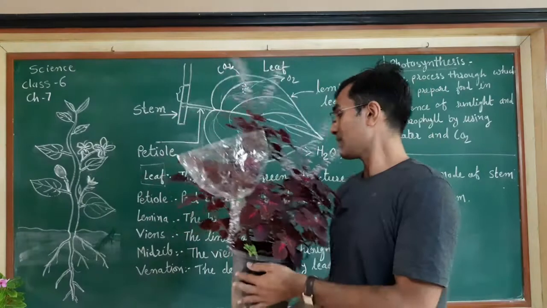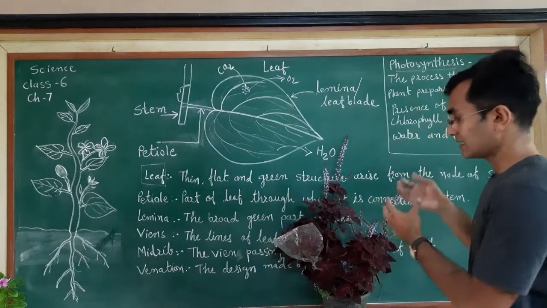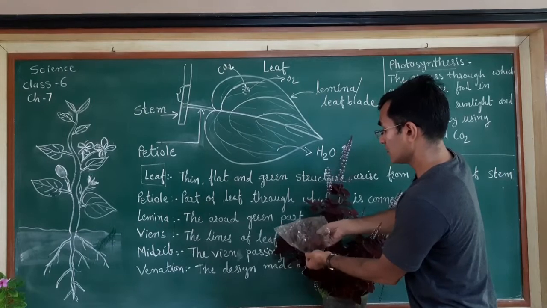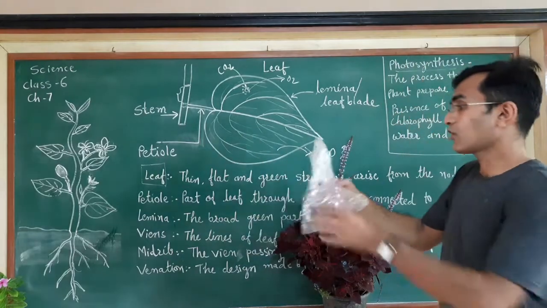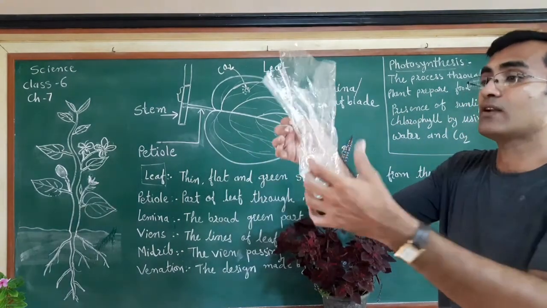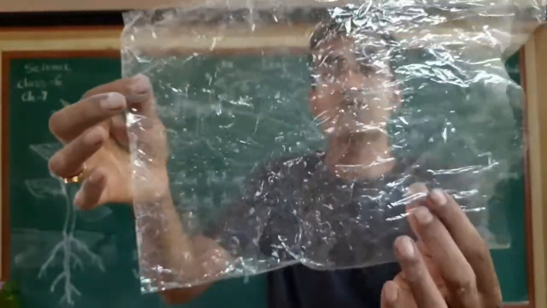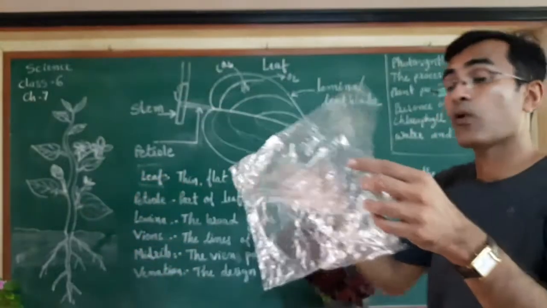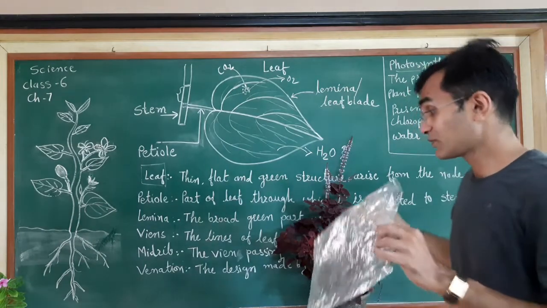Now we will open this polythene so that you can understand what is present inside the bag. If I open that up, I have opened it. Now if you observe, there are some spots of water we can find. These are tiny water spots in this polythene. So where do they come from? What can we conclude from this experiment?